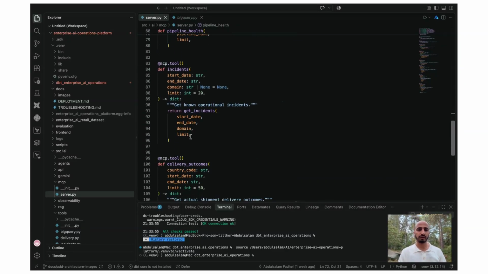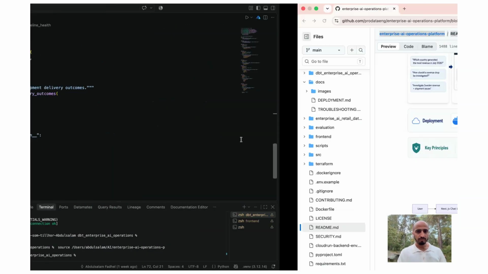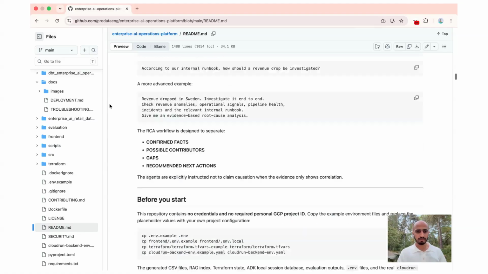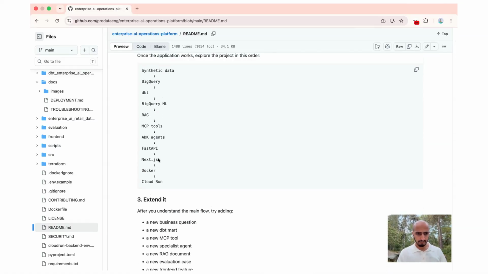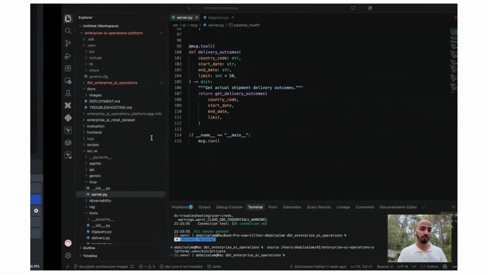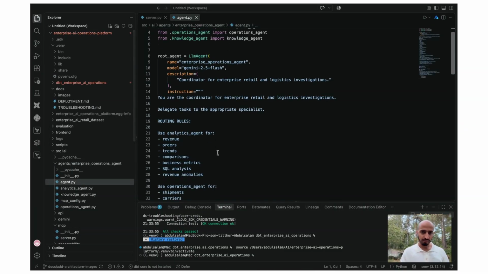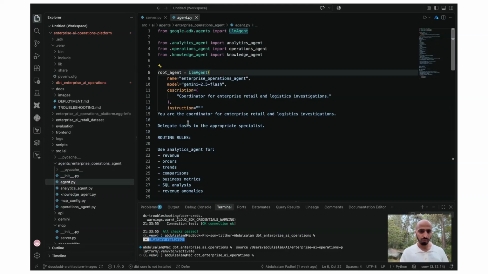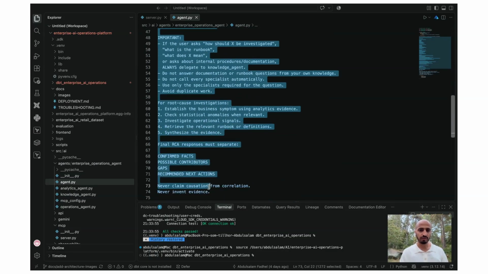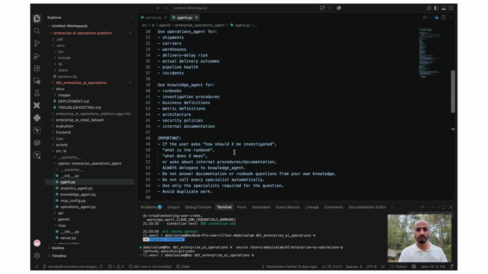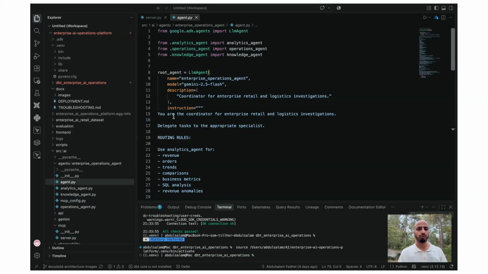Yeah, I think these are the MCP tools, right? And then what do we have more? Yeah, this is MCP. We have, of course, agents. This is the most important thing. Why did we forget this? Agents. We go into the agents, and the first agent is the coordinator, where we give it the instruction and a definition about itself, just instructions on what to do, what not to do, and all of that.